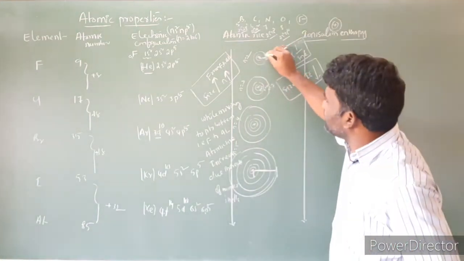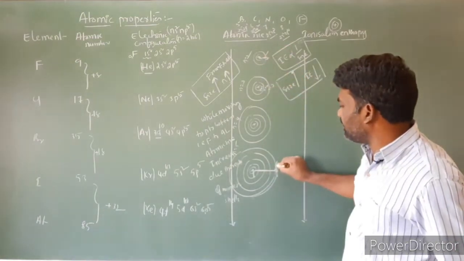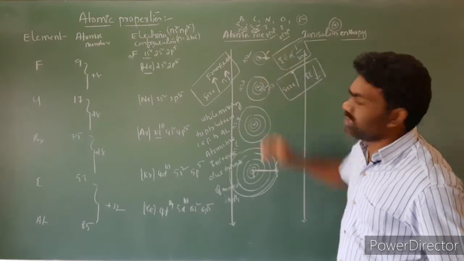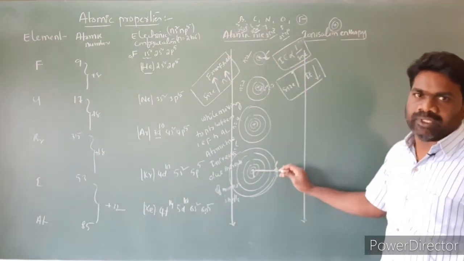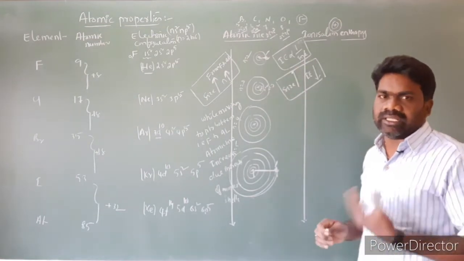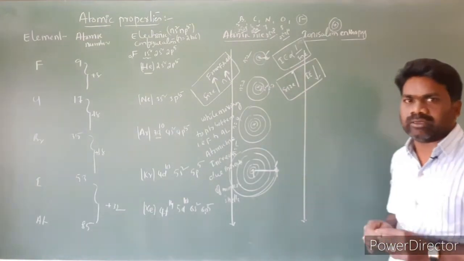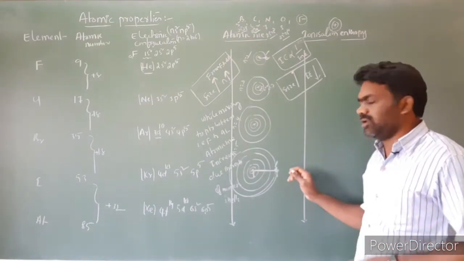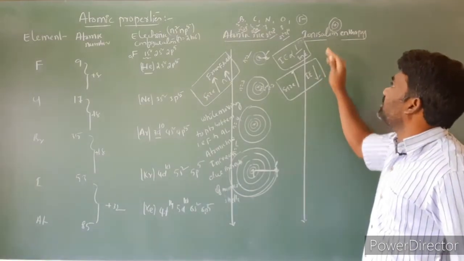Imagine here is an electron, and here is another electron. Which electron can we remove very easily? That is the question. Here is one electron in an inner energy level, and here is one electron in the outermost energy level. The energy required to remove that electron we call ionization energy. The minimum amount of energy required to remove the electron present in the outermost energy level of an isolated gaseous neutral atom is called ionization enthalpy.